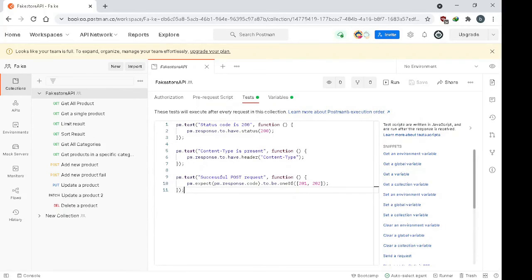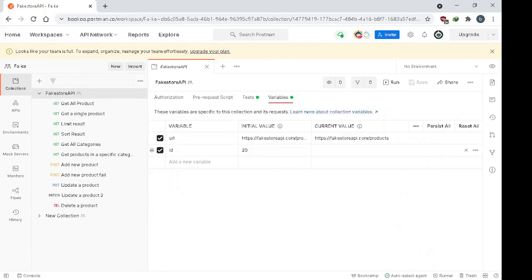In the tag, it will display all the tags that you want to use on the collection, and the variable is the general one you use for the collection. In the variable, you can see that we have the name, the internal value, and the current value.